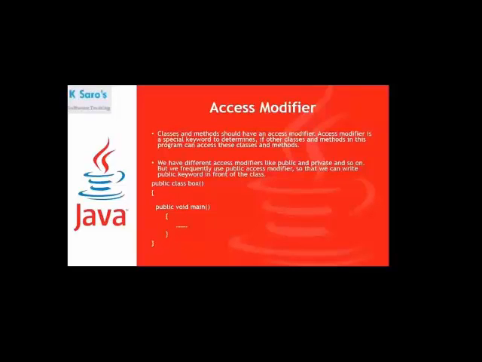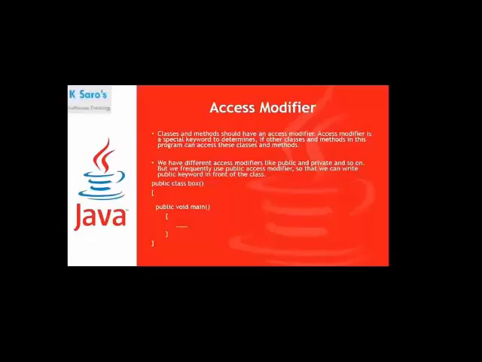That means whether this class and method can access the other classes and methods. We have different access modifiers like public, private, and so on. But we frequently use the public access modifier, so we can write the public keyword in front of the class.